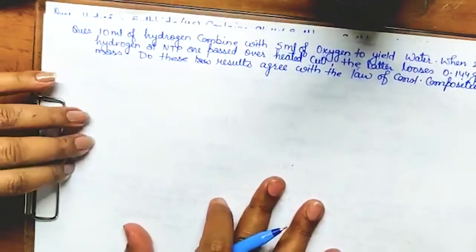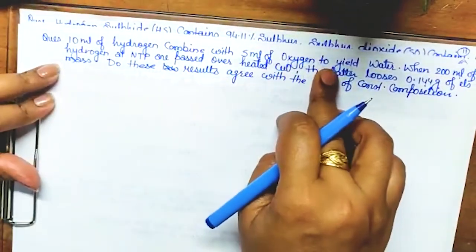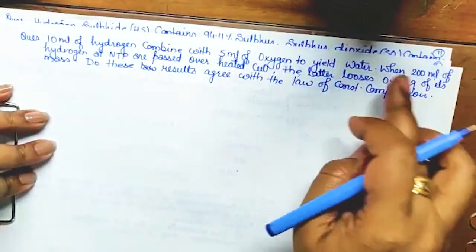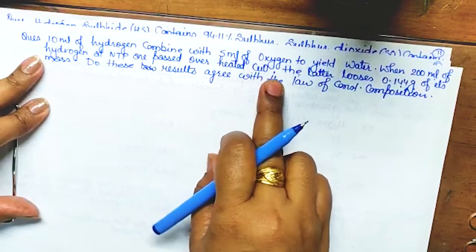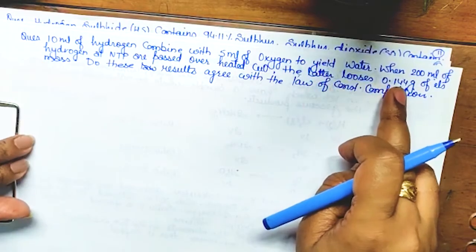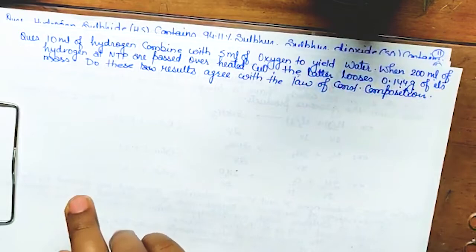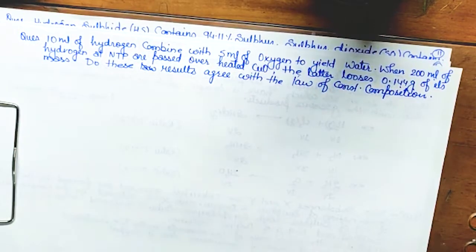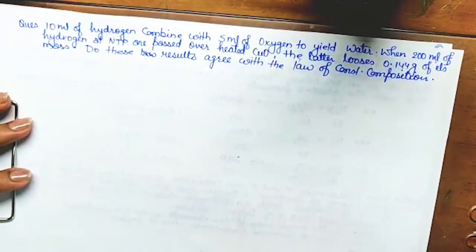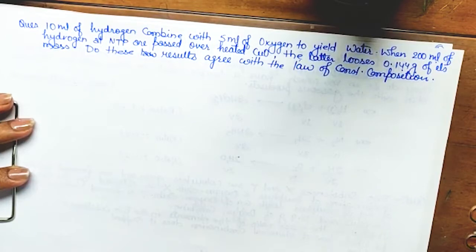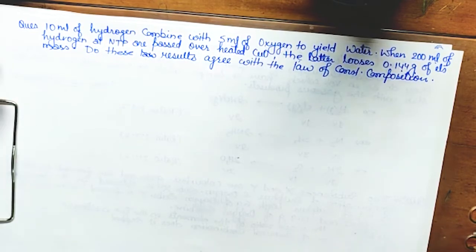10 ml of hydrogen combined with 5 ml of oxygen to yield water. When 200 ml of hydrogen at NTP are passed over heated copper oxide, the latter loses 0.144 gram of its mass. Do these results agree with the law of constant composition? So we have to see what the law of constant proportion says: whenever two elements combine with each other to form a single product, they will always be in the same ratio. Got it? So let's see how to do that.